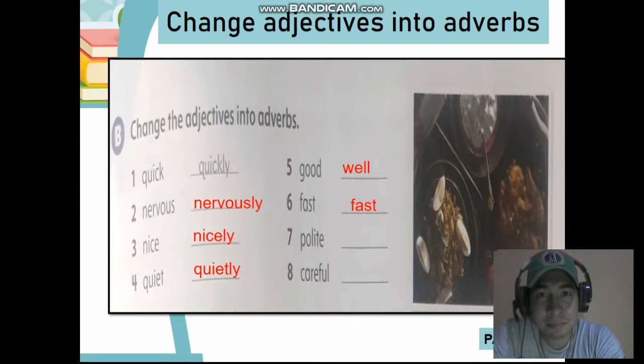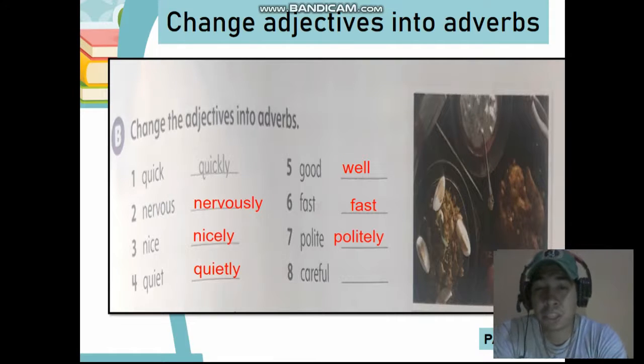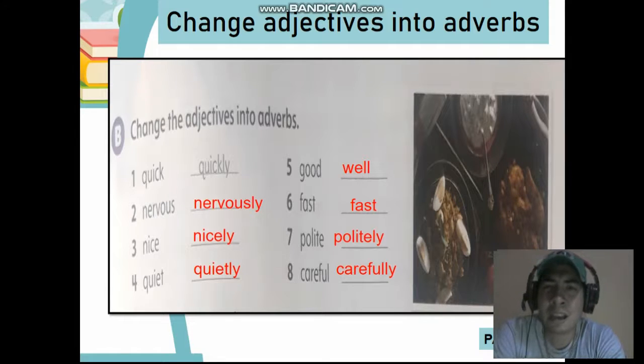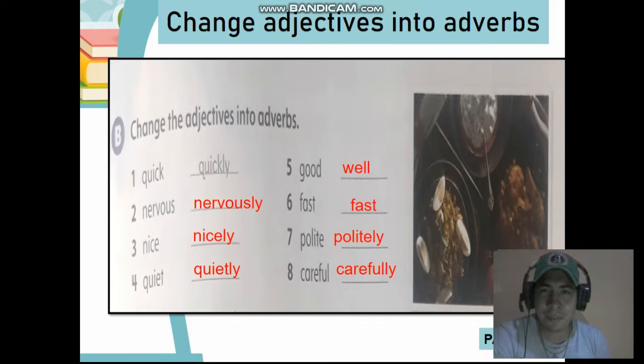Polite. Yes, polite will change to politely. Very good. What about careful? Yes, carefully. So in this case, this is how the adjectives change into adverbs.